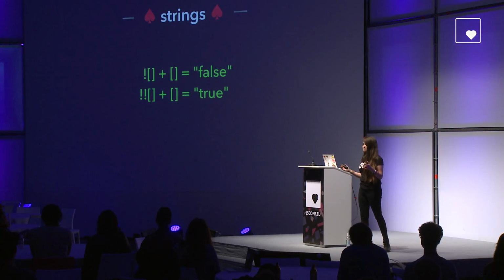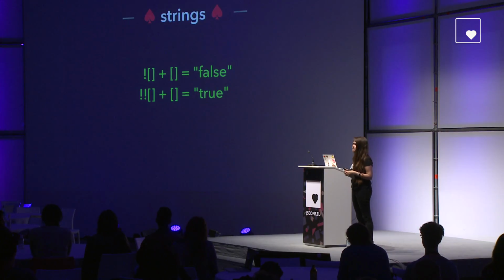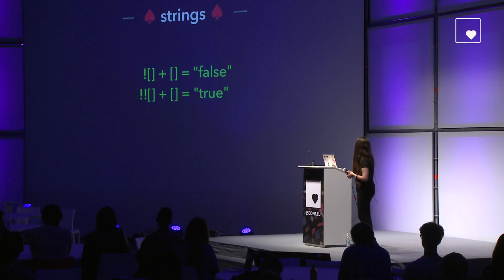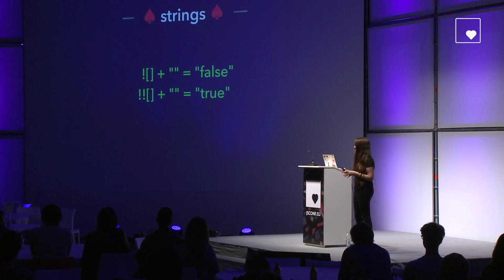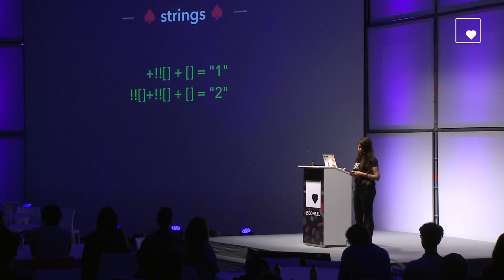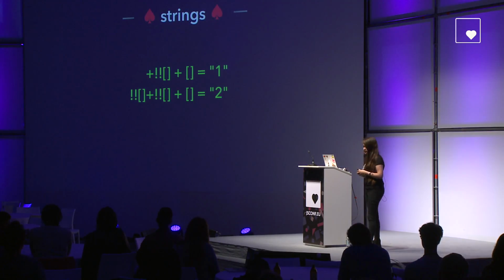So we can also convert things into strings. So in JavaScript, you can only concatenate things with the plus operator or add numbers. So if you try to put anything else over there, JavaScript is going to automatically try to transform it into either a primitive type, a number, or a string. So in this first case, the first part is just a false, which is a Boolean type, which is a primitive type. And the empty array is automatically transformed by JavaScript into a string. So these actually give us a string false or string true. And this works the exact same way for numbers. We can convert numbers into strings using this technique.